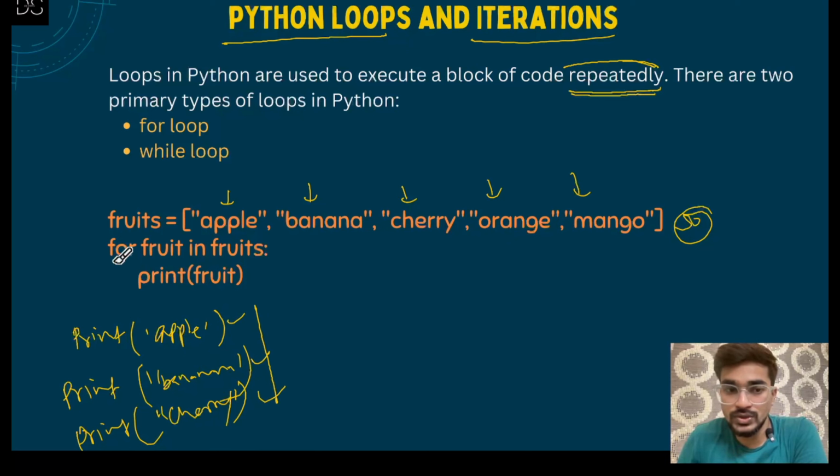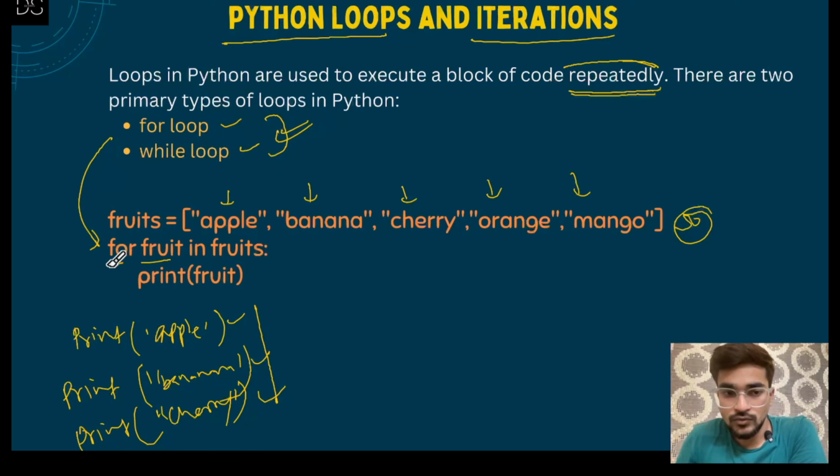So what will you use? You will use a for loop. Basically there are two types of loops, for loop and while loop. I will be showing you what is for loop and what is while loop and what are the syntaxes of using them, how we can use them. All of these things I will be showing you. But for example I am just taking a for loop here.